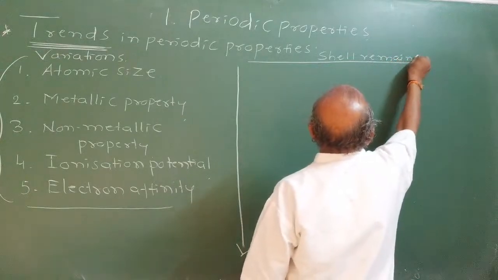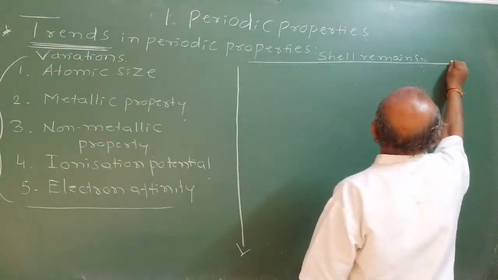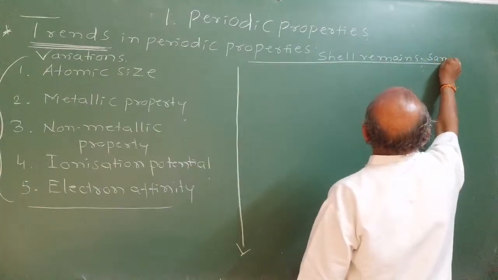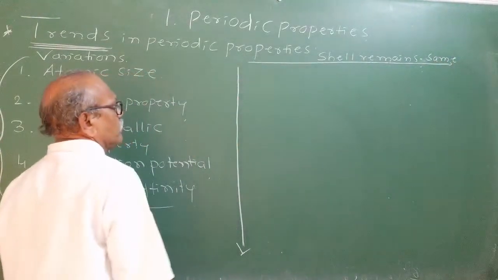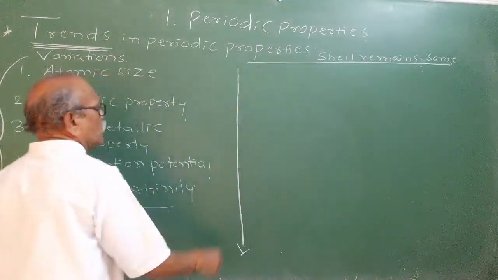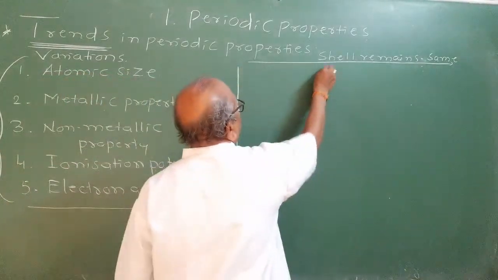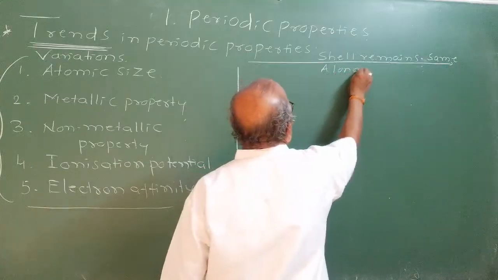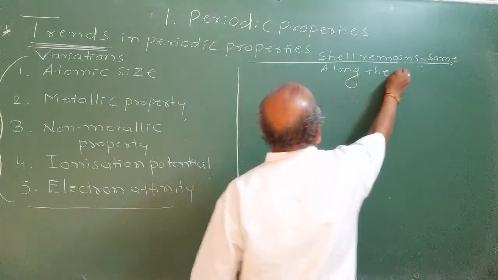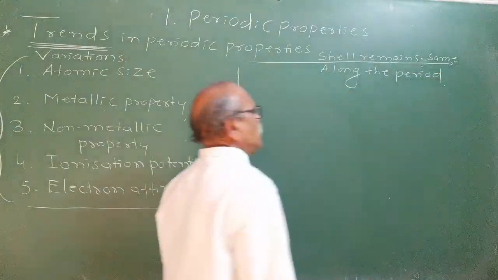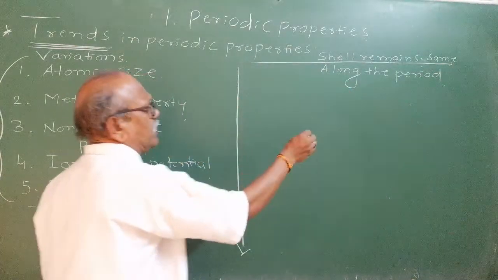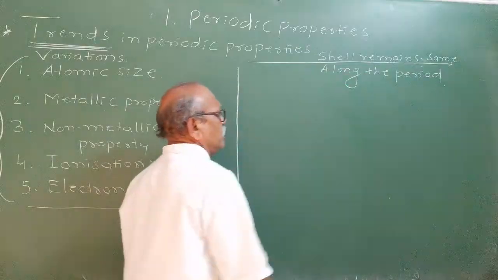The shell remains the same. Here down the group what happens? This is along the period. You take any along the period, the shell remains the same. To the same shell, one electron will enter successively.